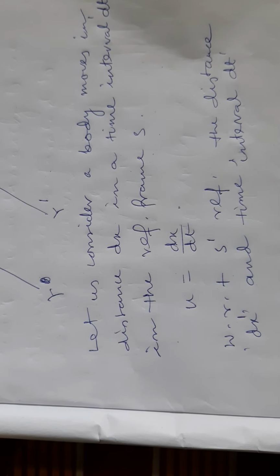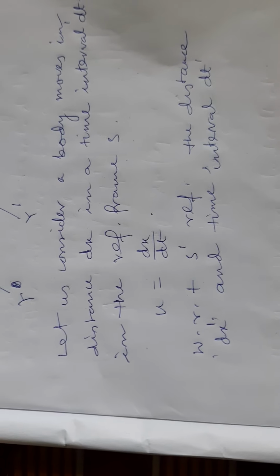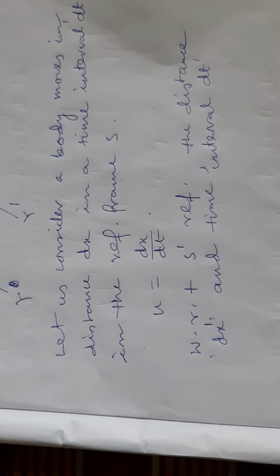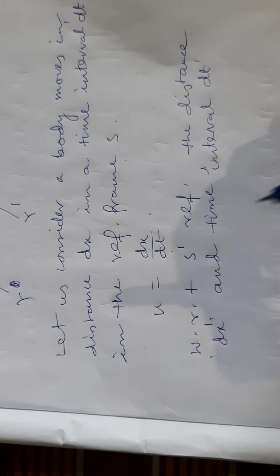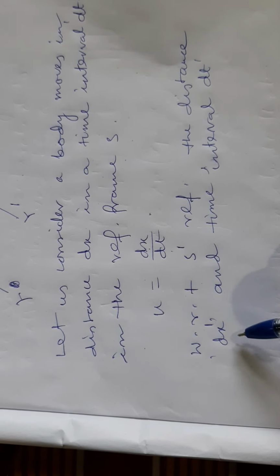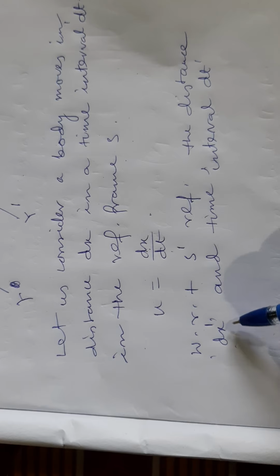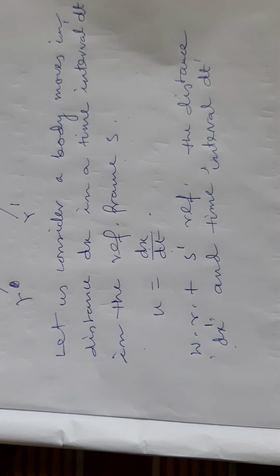These are seen from the moving reference frame, but it occurred in the static reference frame, where the occurrence distance is dx and the occurrence time interval is dt. Seen from the moving reference frame, this distance will be dx prime and the time interval will be dt prime.